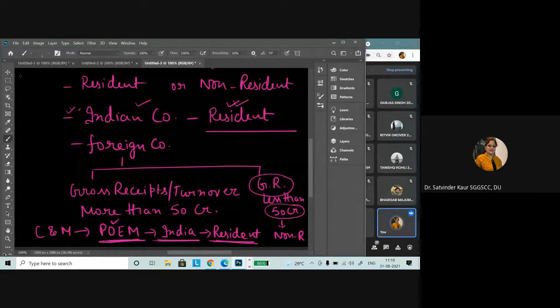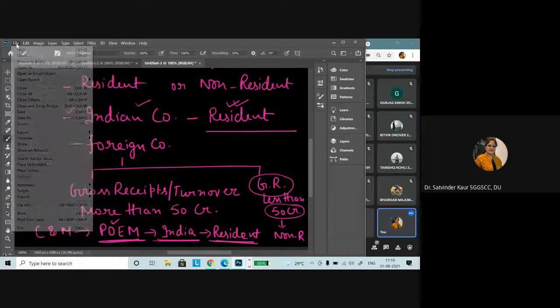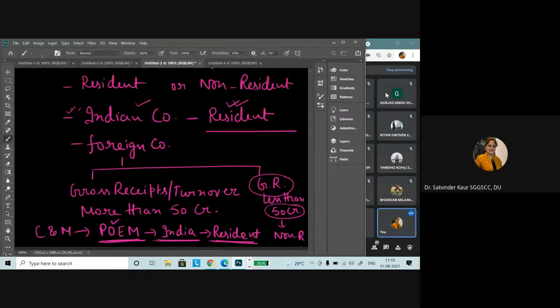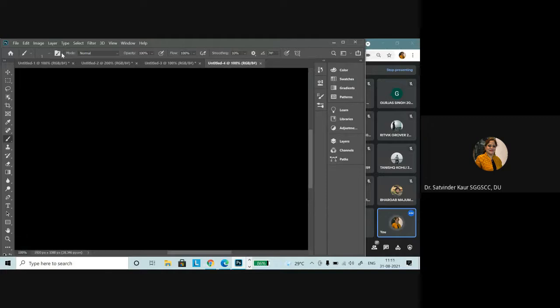And after that, the last category is any other form of organization. So if we say any other form of organization or every other person, it would be decided where the control and management or the decision making is.